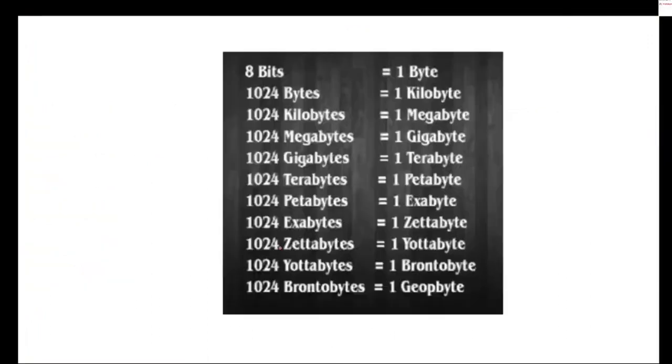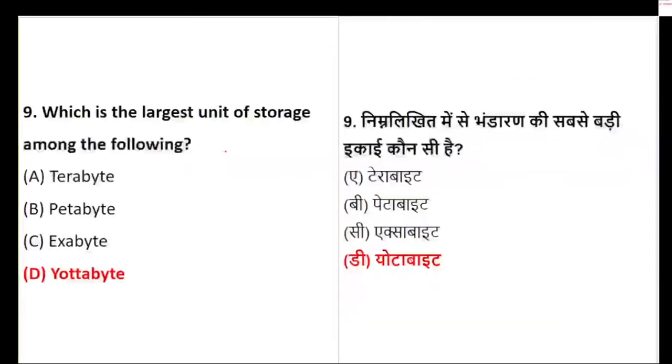It is yottabyte. Yesterday I told you this: byte, kilobyte, megabyte, gigabyte, terabyte. Till terabyte we used to have questions, but now the questions are going further: petabyte, exabyte, zettabyte, yottabyte and brontobyte and geopbyte. So you have to remember this sequence. Yesterday I also gave one of these questions, but I said that in the coming days I'll start increasing the level of questions. Okay, yes, answers are different, but the right answer is yottabyte.